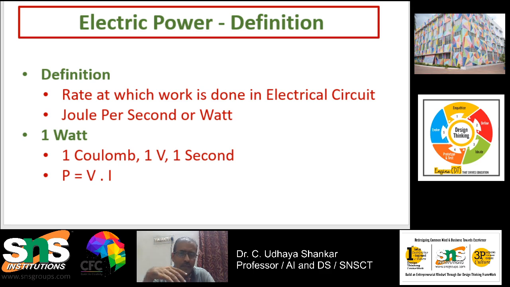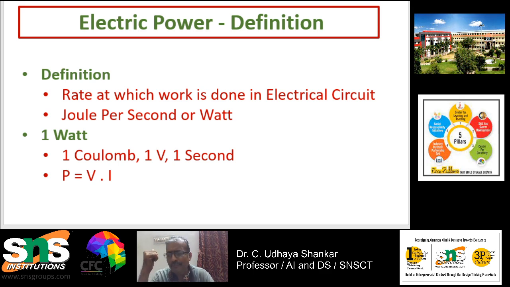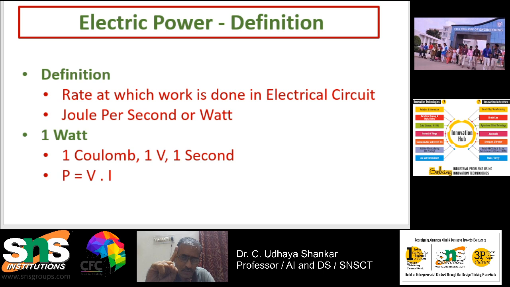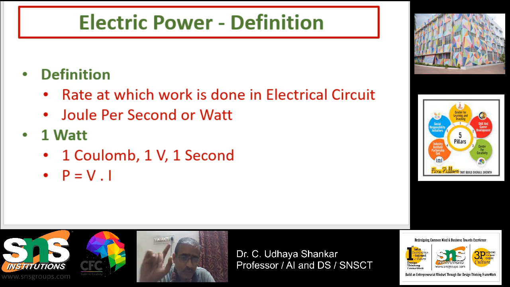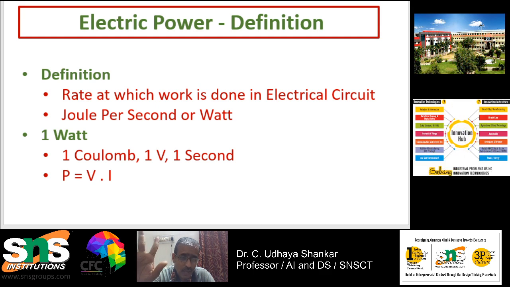For example, if 1 coulomb of electric charge is moved through a potential difference of 1 volt in 1 second, shall I repeat it? When 1 coulomb of electrical charge is moved through a potential difference of 1 volt in 1 second, that rate of work is called 1 joule per second, and that is called 1 watt.